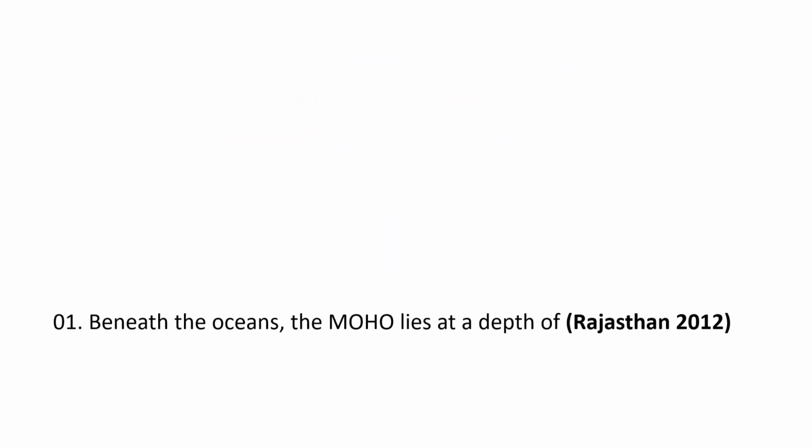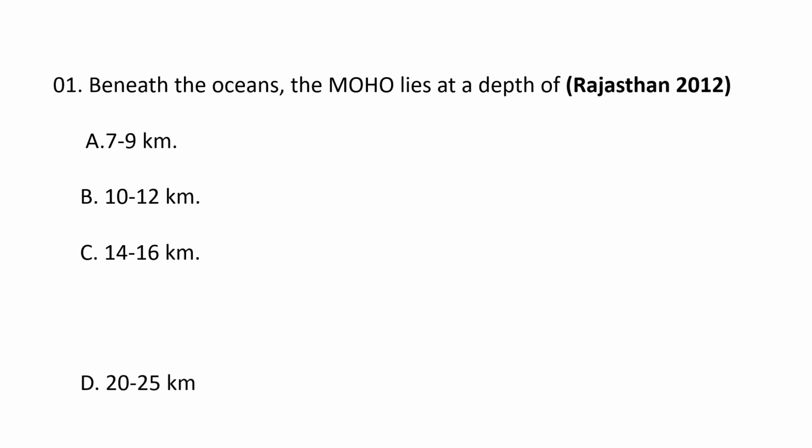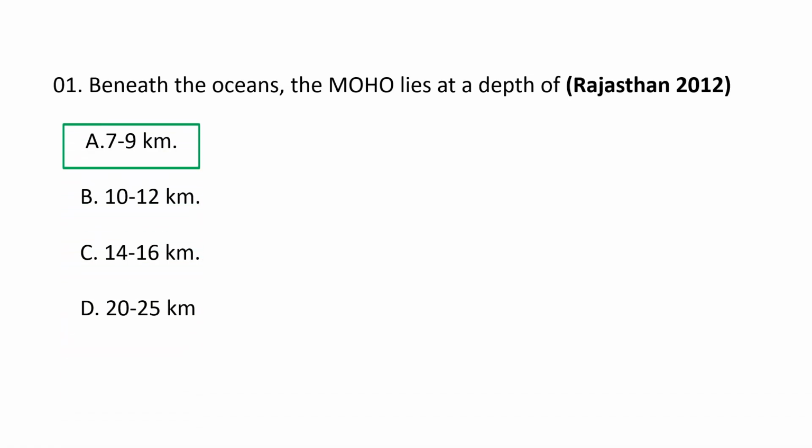Coming to the first question. Beneath the oceans, the Moho lies at a depth of. Moho means Mohorovicic discontinuity. So the choices are A, 7 to 9 kilometers, B, 10 to 12 kilometers, C, 14 to 16 kilometers, and D, 20 to 25 kilometers. So the correct option is 7 to 9 kilometers.